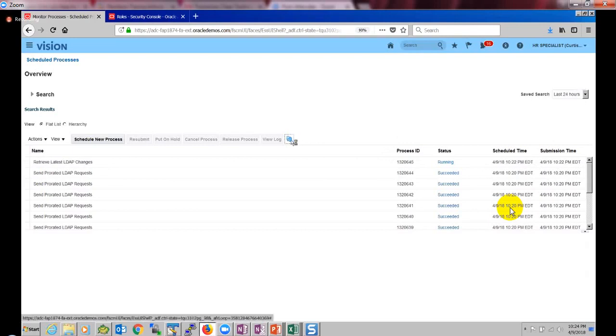Lakshmi? Yeah. When we hired an employee, that was not in security console, right? That was in Human Capital Management. Yes. After hiring the employee in Human Capital Management, it came automatically to OIM, Identity Management, without running the LDAP jobs. The first-time creation automatically comes to OIM. Any subsequent changes, typically we need to run this process.